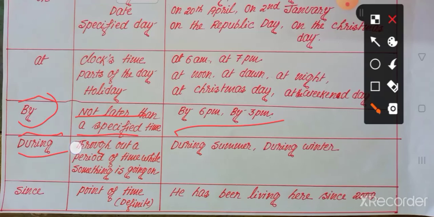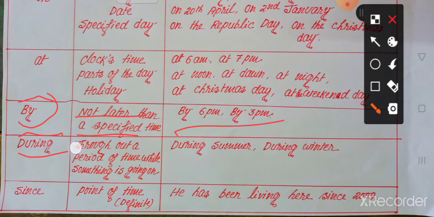Present there before 6, on or before 6 p.m., or it's before. That is called a specified time, not later than a specified time. The time that you have given, you have to come in time, not later. In those cases we use by: by 6 p.m., by 3 p.m.